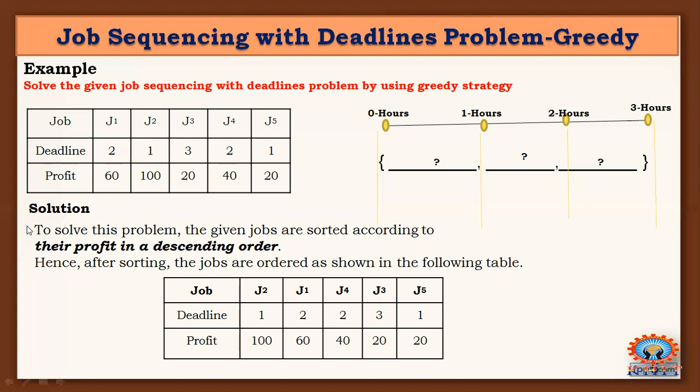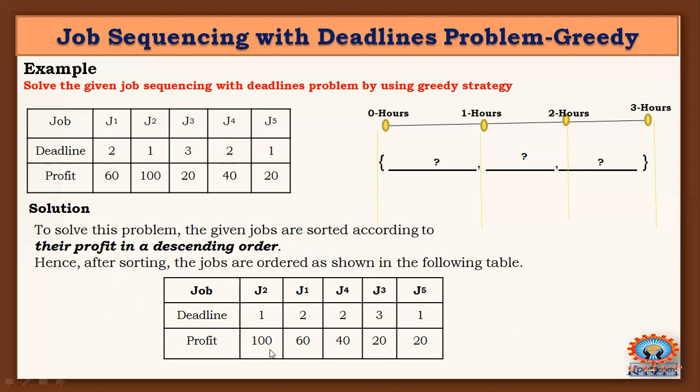Now, this is the process to solve the problem. While solving the problem, you apply the formula: arrange the jobs in descending order of their profits. When you apply this concept, the table is redefined as follows.